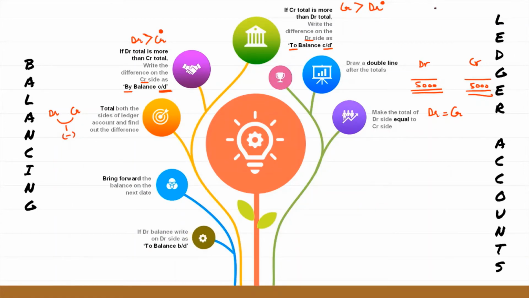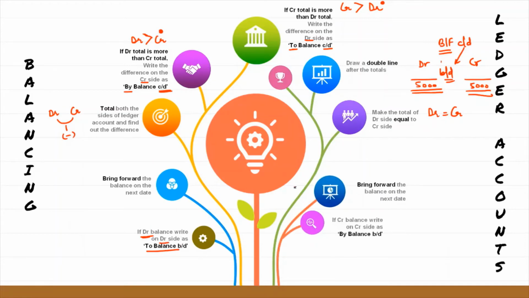Whatever balancing figure we find out is basically the carried down balance. That carried down balance has to be brought down to the next period. So if it is a DR balance, then we write it on the debit side as to balance brought down. And if it is a CR balance, then on the CR side, we write by balance brought down.